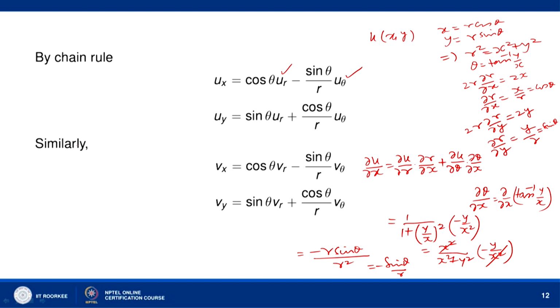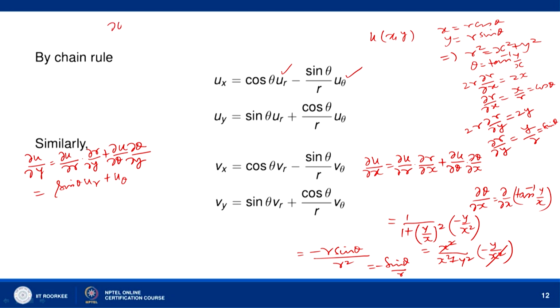Similarly, let us find u y. So, what we have, r y equal to sin theta. So, we have sin theta into u r. And then u theta, let us find theta y. Theta y we can find similarly to how we found theta x.